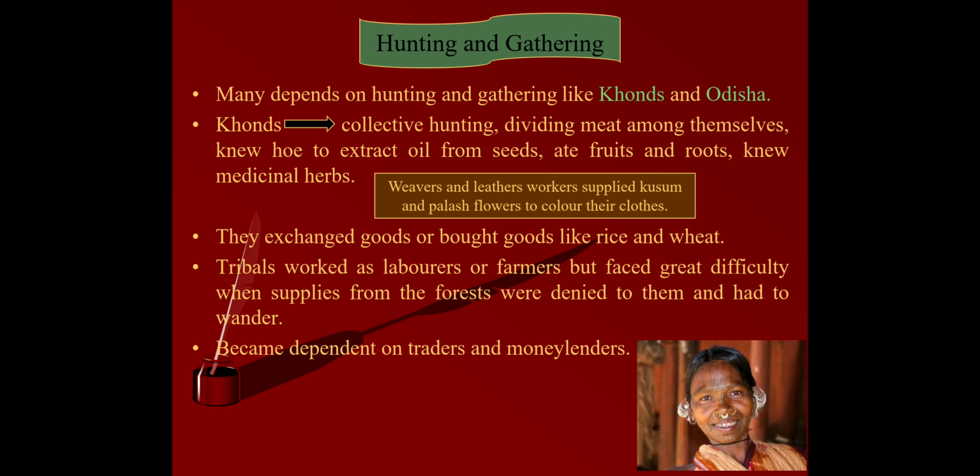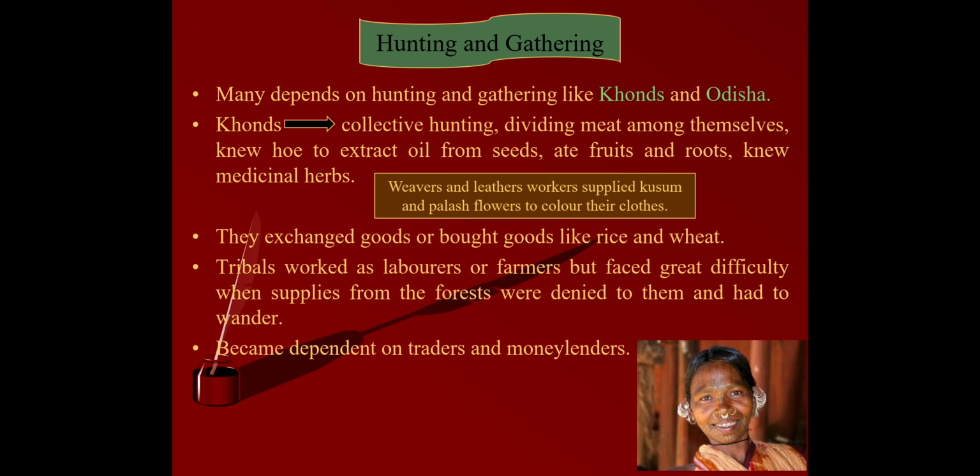There were some like Khonds in Orissa. Now, Khonds regularly went out on collective hunts. What they used to do, they used to go on collective hunt, and then they divided whatever meat they got among themselves, among their group. Means they believed in sharing.